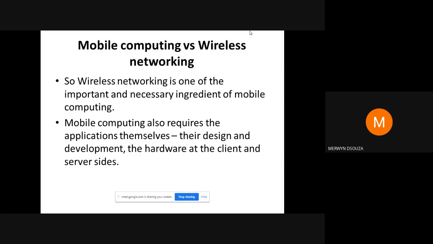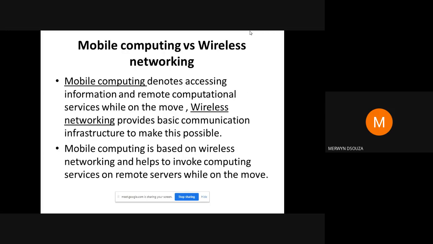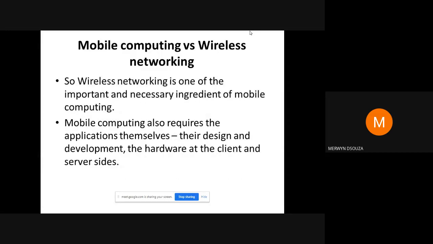So basically this is all that you have to explain. First of all, you will tell that mobile computing means accessing the data from anywhere at any time while on the move. That is very important, while on the move. And wireless networking provides infrastructure for mobile computing. Then you can mention that mobile computing is based on wireless networking, but it also needs applications and the hardware at the client and the server sides.